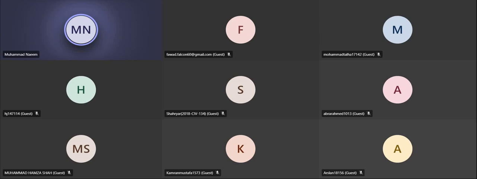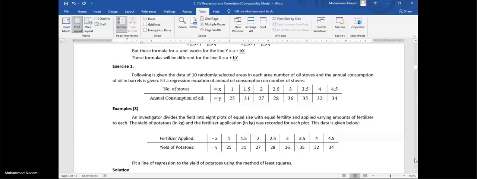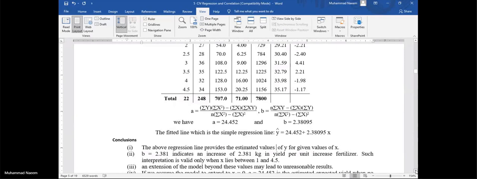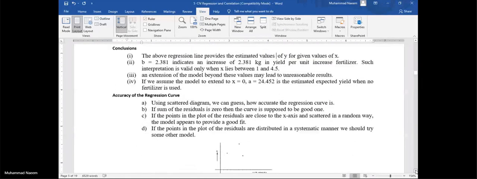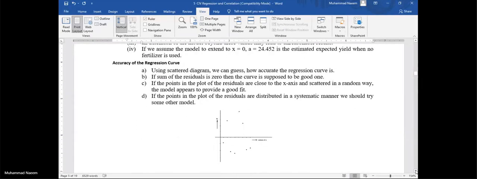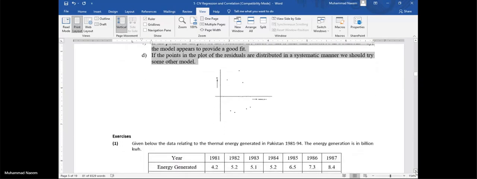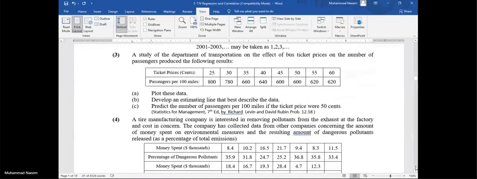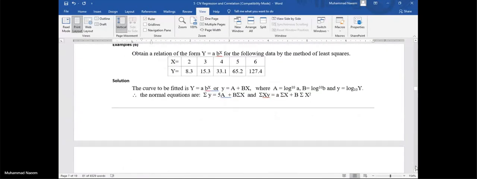Let me find out the predicted and estimated values.